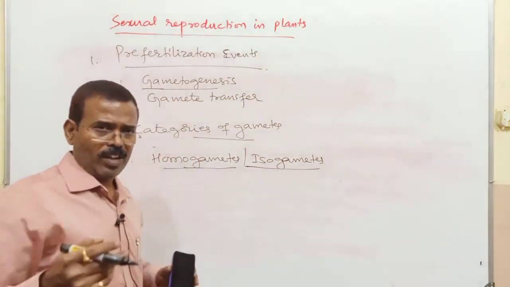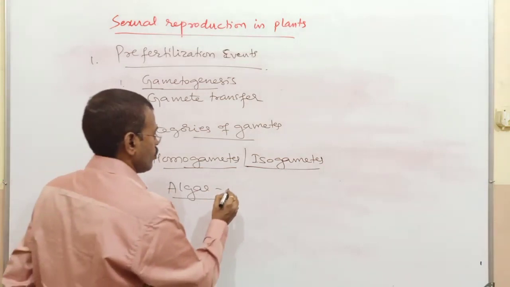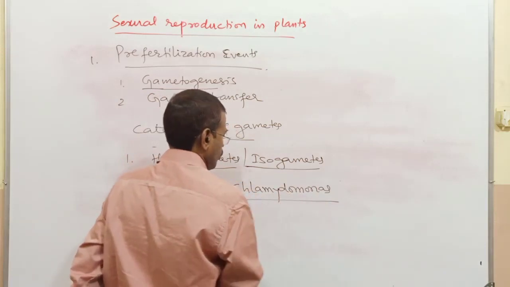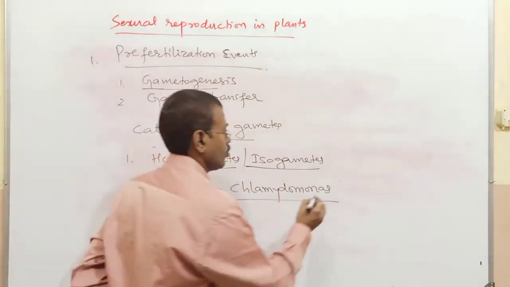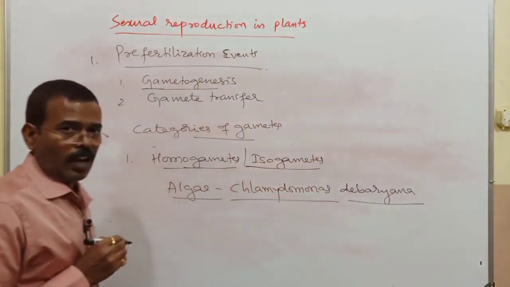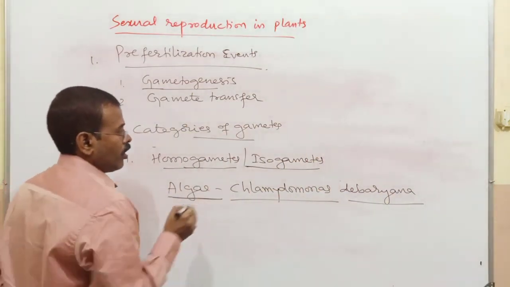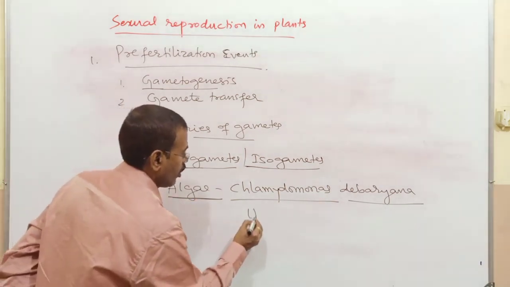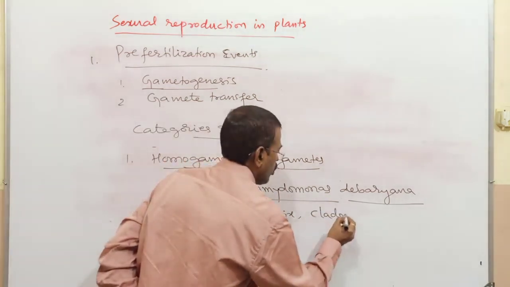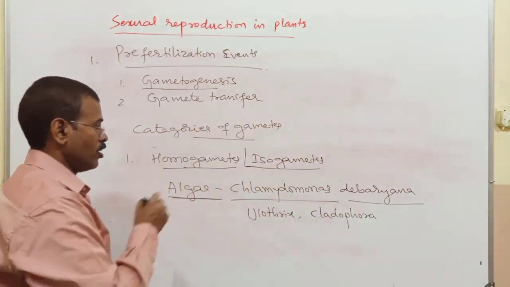In isogametes, some examples we will have are algae such as Chlamydomonas, Eudorina, Ulothrix, Cladophora. These are examples of algae which have isogametes.